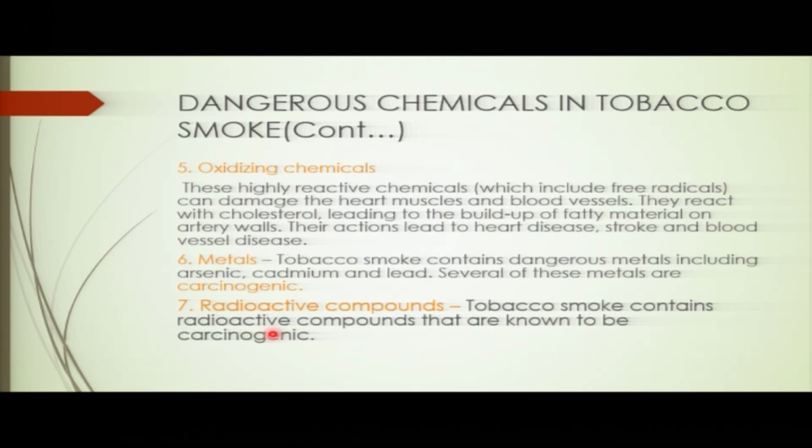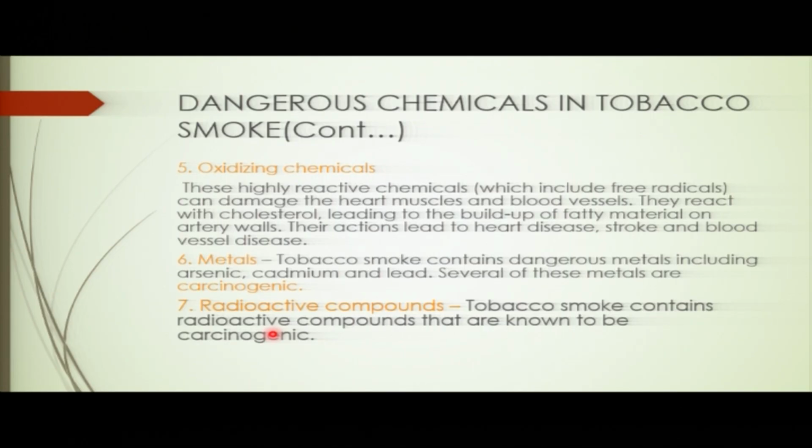Let's see some dangers of these chemicals found in tobacco smoke. We have seen tar. You see, tar can coat the lungs and hinder their functioning, because the lungs do not work in a good way.